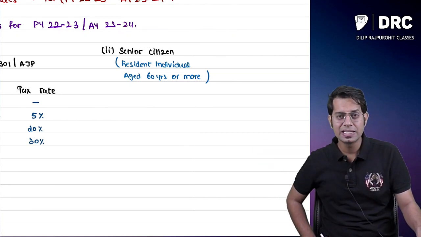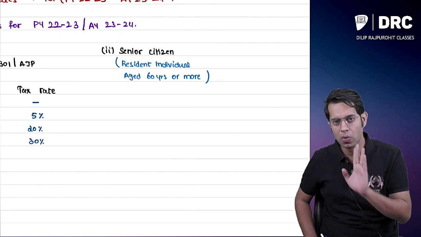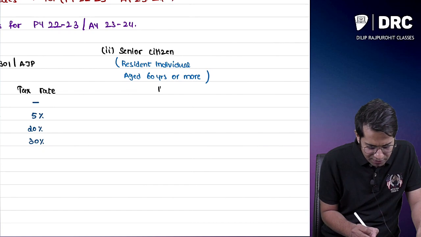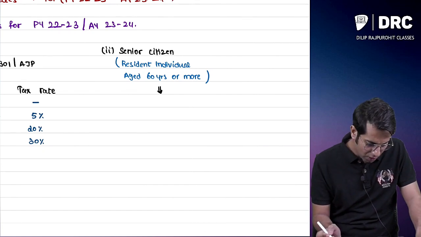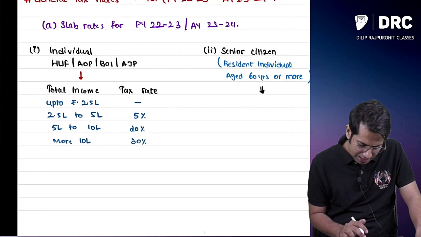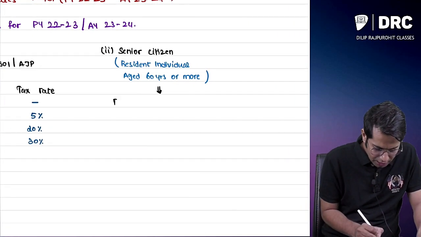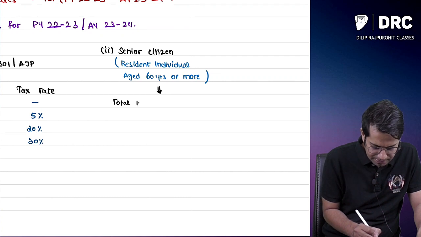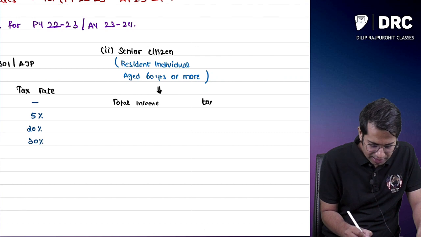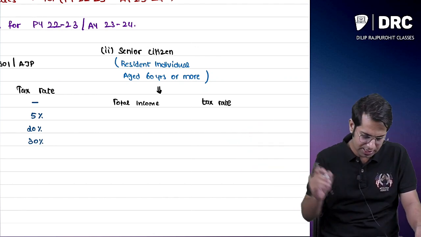Now, who is a senior citizen? A resident individual whose age is 60 years or more, that person will be called a senior citizen. Sir, what is the tax rate applicable to a senior citizen? For a senior citizen, if his total income is this much, this is the tax rate.